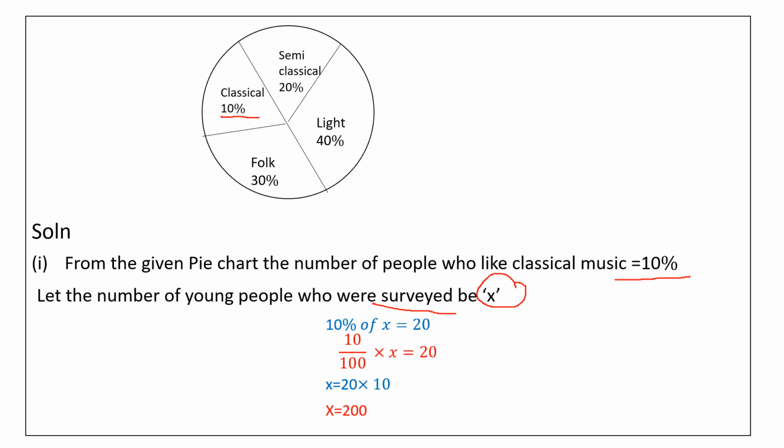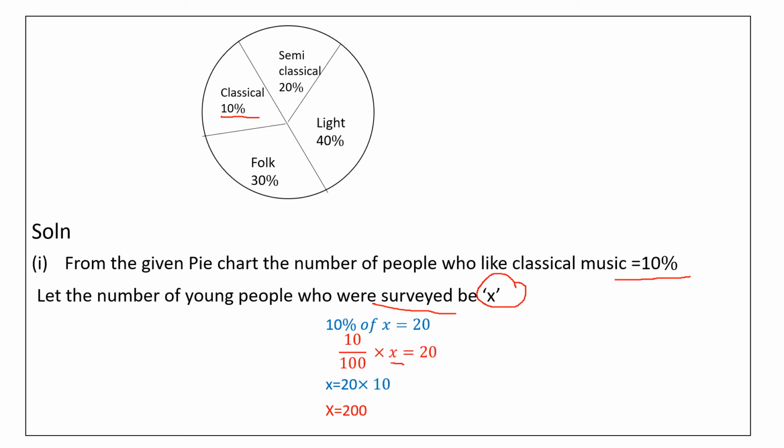So from x people, x means that many people were surveyed. From that total number, 10 percentage said yes for classical music. And the question they are asking, if 20 people said yes, so equal to 20. So 10 percentage means 10 by 100 into x. What is this x? Total number of people surveyed, equal to 20.